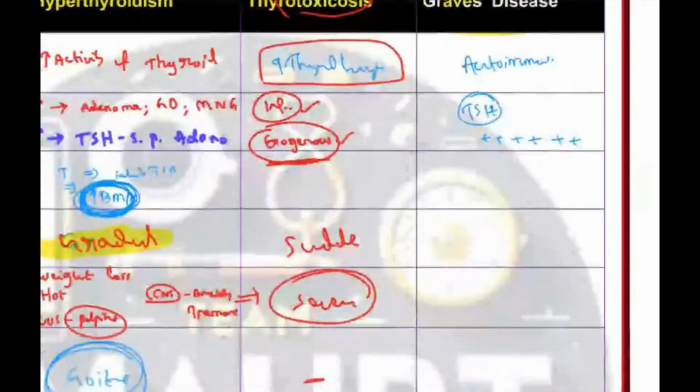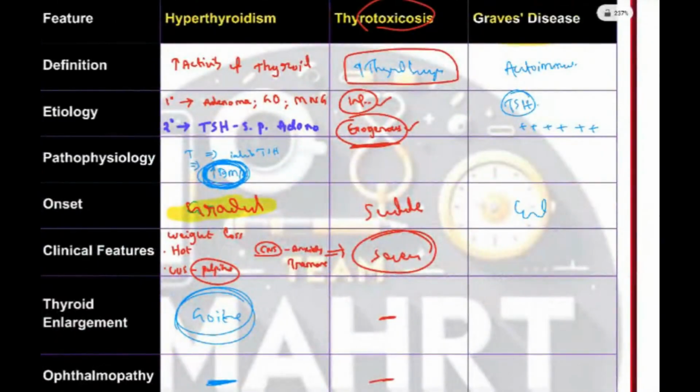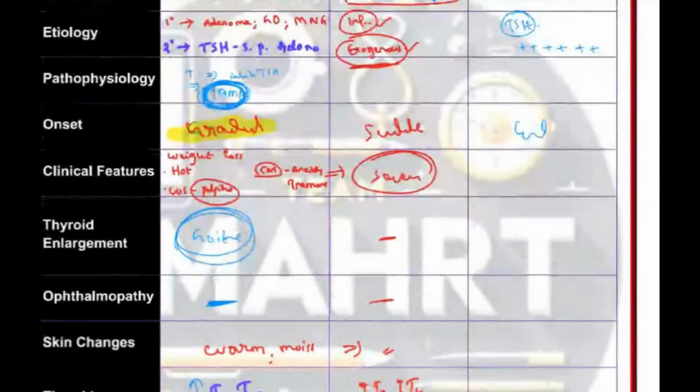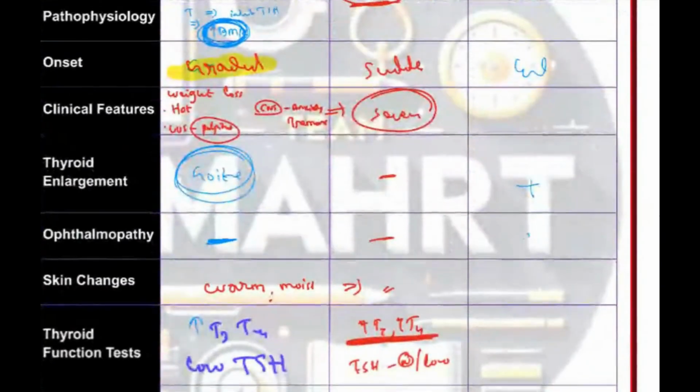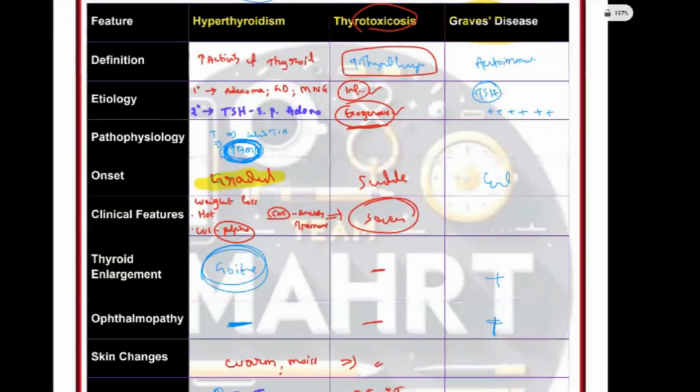The onset will be gradual here, and it has the same clinical features plus thyroid enlargement and ophthalmopathy. These are the characteristic features of Graves' disease. Followed, no, everyone? What is the difference between hyperthyroidism, thyrotoxicosis, and Graves' disease?